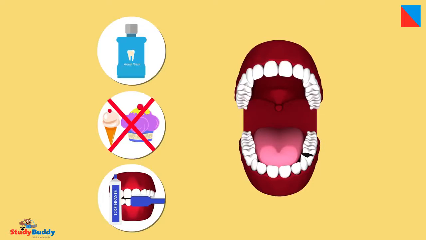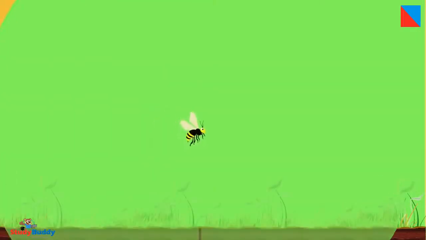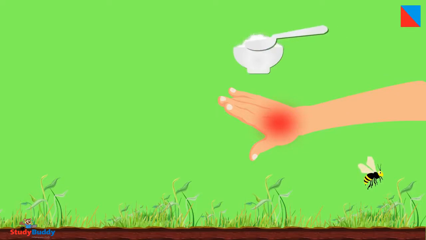The concept of pH also helps in understanding the self-defense used by certain animals and plants. If you've ever been stung by a honeybee, do you know what really caused that acute pain? Yes, it's the acid in that sting which caused the pain. So if we use a mild base like baking soda around the stung area, it gives us some relief.